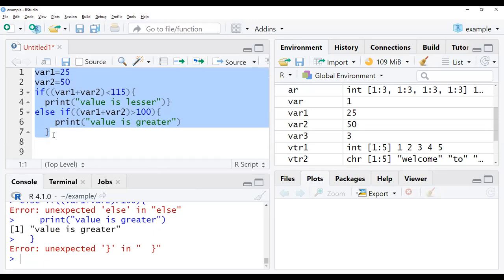Just a second, we are working on this error. So with else if, we are checking multiple conditions. Okay, we will check it afterwards because we are lagging on time.